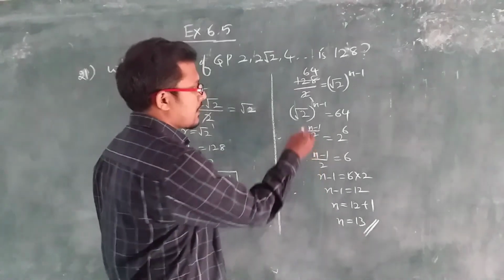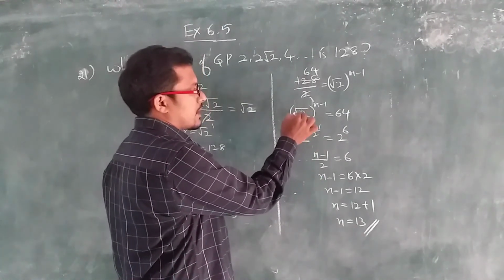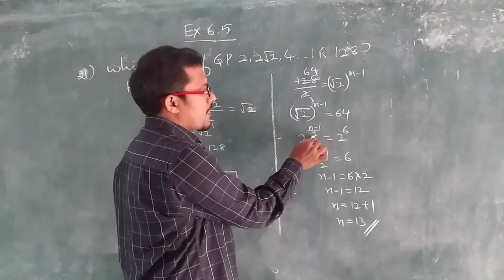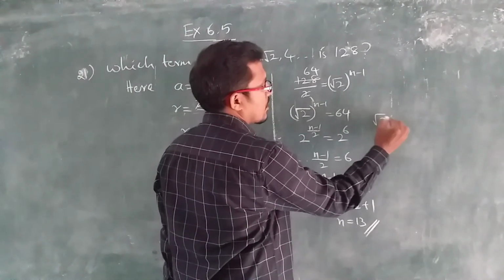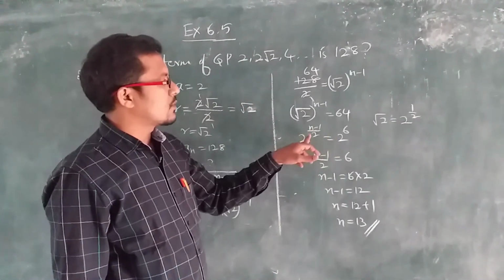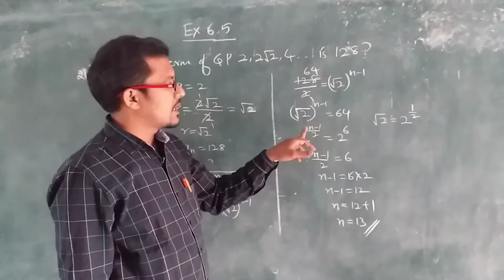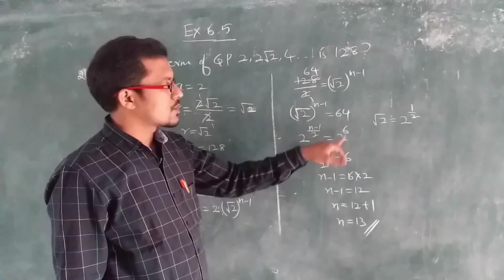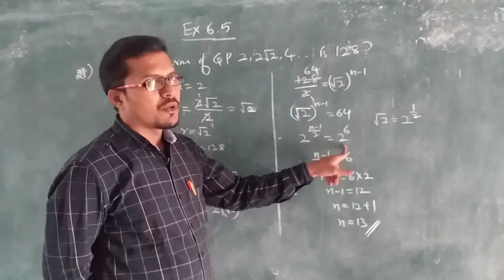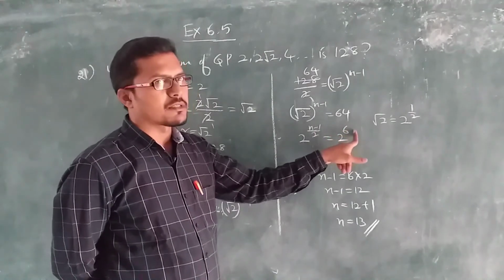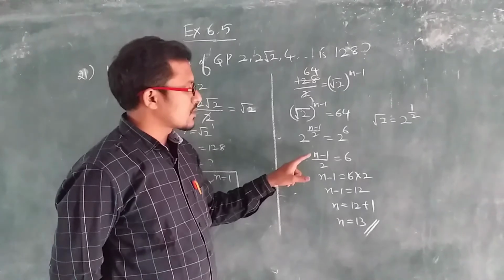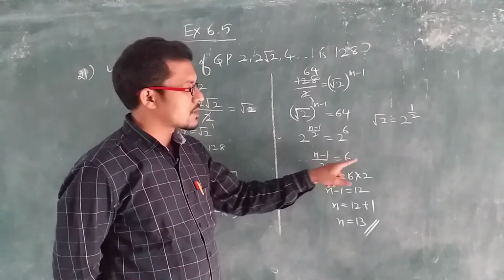Here once again I am explaining: we are removing the root and writing it in power form. So, root 2 can be written as 2 to the power of 1 by 2. With the 1 by 2, if you multiply n minus 1, we will get n minus 1 by 2, that is equal to 64, which can be written as 2 to the power of 6. Here the bases are the same, so we can equalize the powers. If we equalize the powers, what will it become? n minus 1 by 2 is equal to 6.